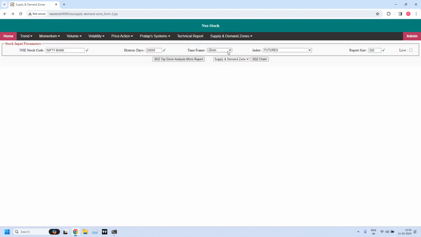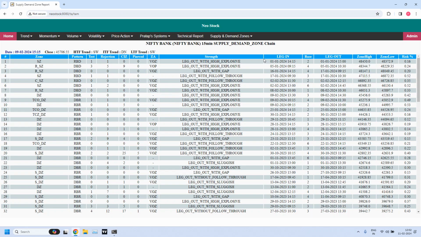Now let me go back. Generate for 15 minutes time frame. See, I already explained in the earlier videos clearly exactly how to make use of that. Because repeating the same in every video will take a lot of time. That's why I'm quickly going through them. I'm just showing you what is the immediately available demand and supply zones. That is 7 and 8. These are the 15 minutes immediately available supply zone and demand zone.